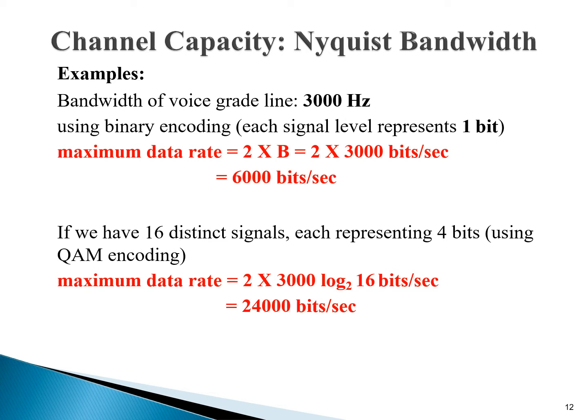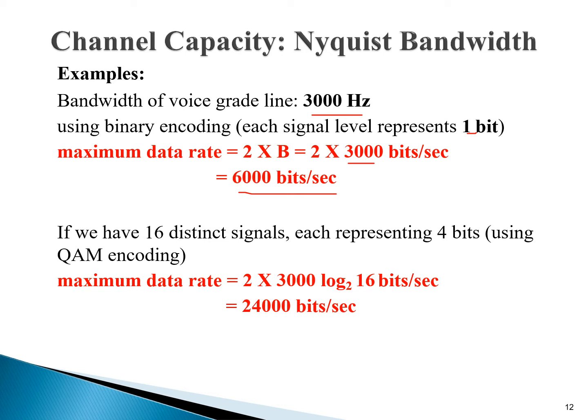To understand this concept in more depth, the bandwidth of a voice grade line is 3000 hertz. आपके पास available bandwidth 3000 hertz है, and using binary encoding each signal level represents one bit. So log base 2 of 1 का आंसर क्या होगा? Here maximum data rate is 2 multiplied by bandwidth, which equals 2 multiplied by 3000, and the answer is 6000 bits per second. Students, each signal level represents one bit.